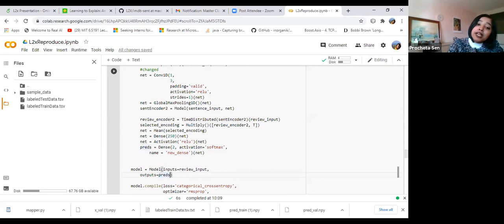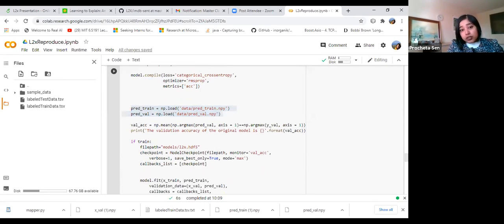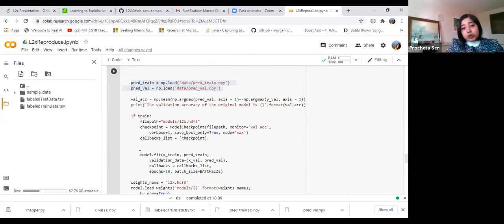What we supply in the review input is the same input that we were originally supplying to the original model, and in the output we supply the outputs predicted by the original, originally trained model. So that's how we supply the inputs to the explainer. Then the model is compiled, and these are loading the already saved predicted outputs. Then this model fit is called, and the explainer model will be trained over here.